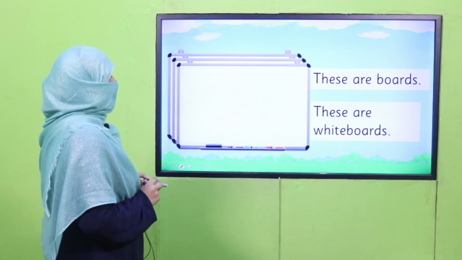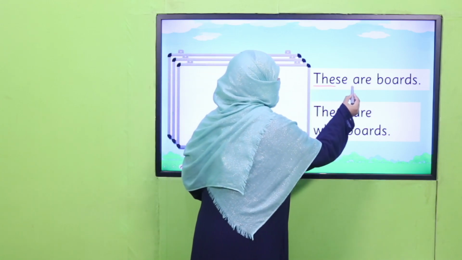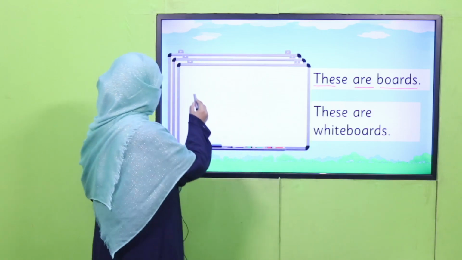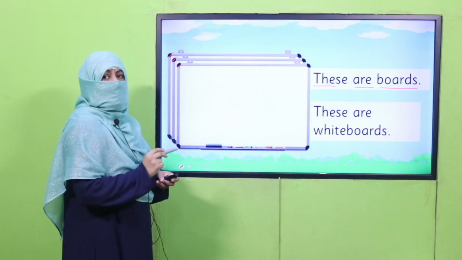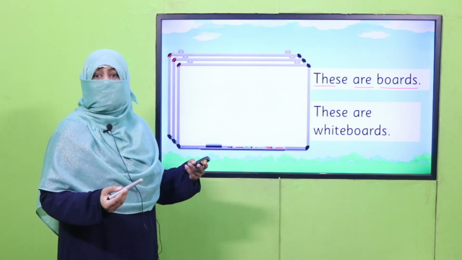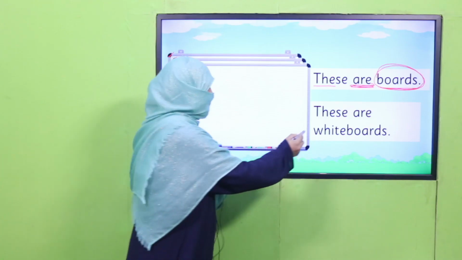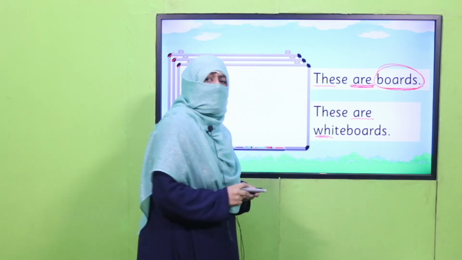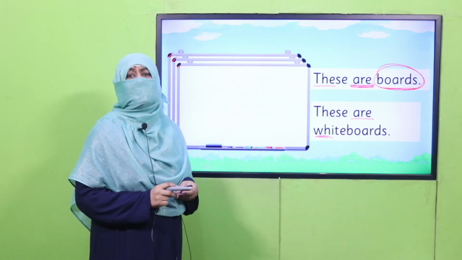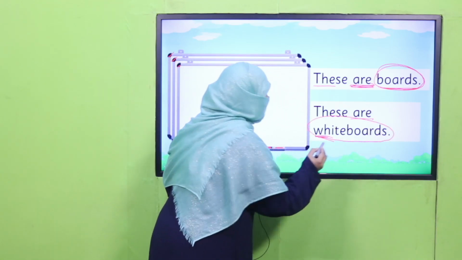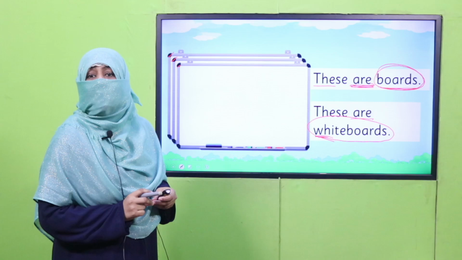Now, these are boards, with plural. If we have more than one object, more than one naming word, we cannot use a or an with plural naming words. Okay, it's are. These are boards, or these are whiteboards. Can we say these are a board? No, it sounds funny. That's wrong. That's why we don't use the article a or an with plural naming words.